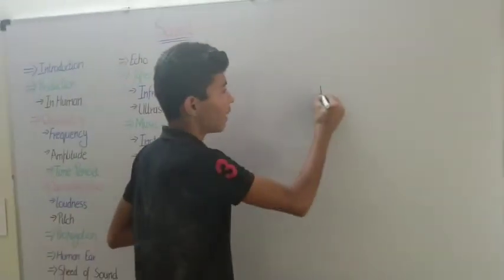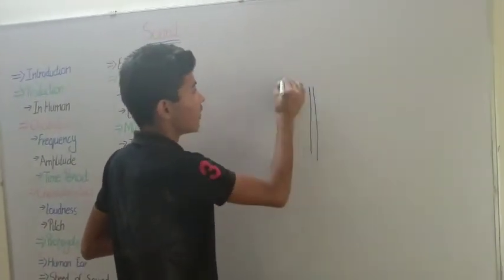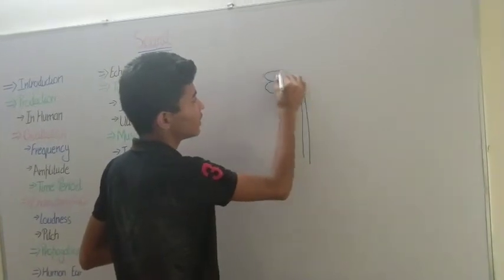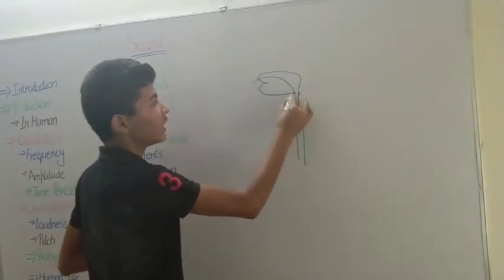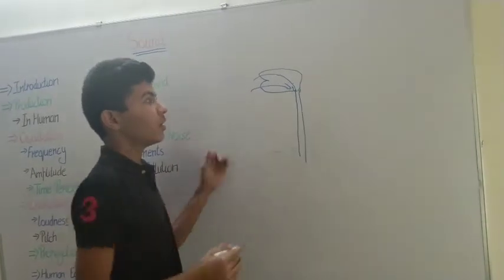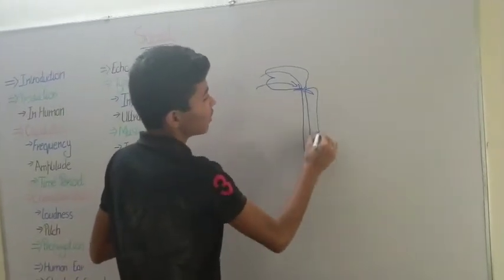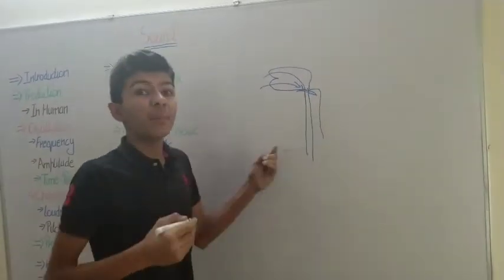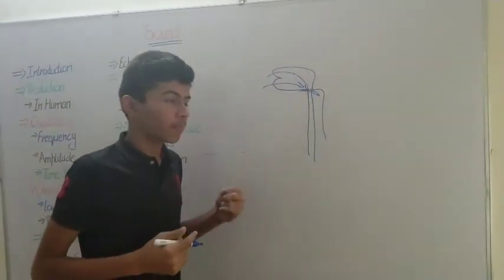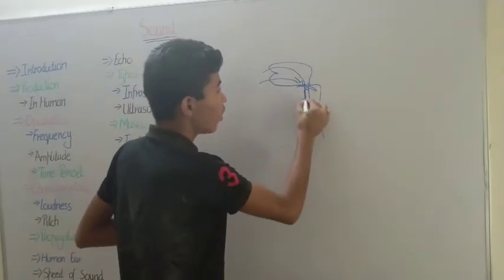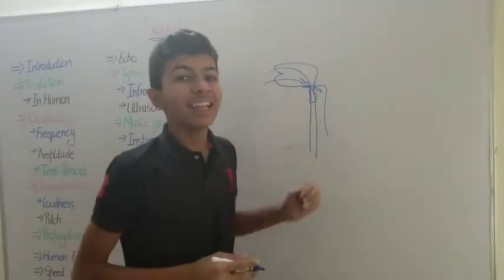If we have a windpipe, and this is our mouth and this is the nasal tract, the air enters through the mouth and the nose. There is an epiglottis that protects the food from going into the windpipe, which would cause choking. Here a small organ is present that is called the larynx.